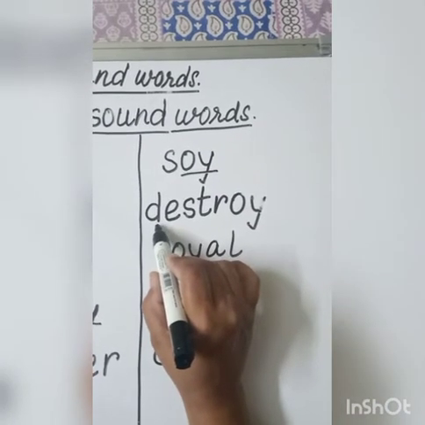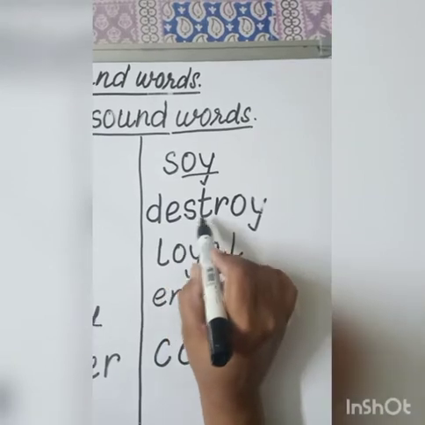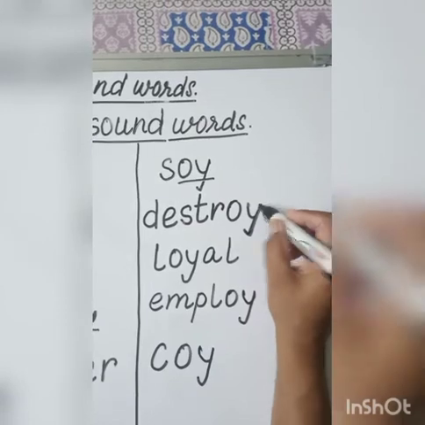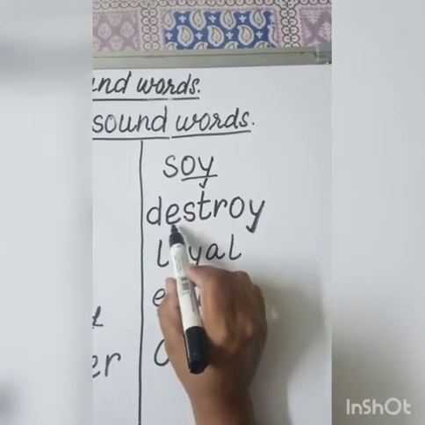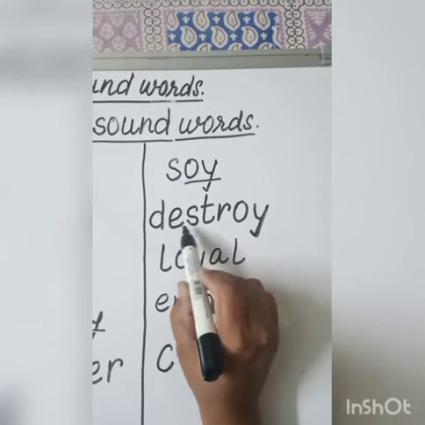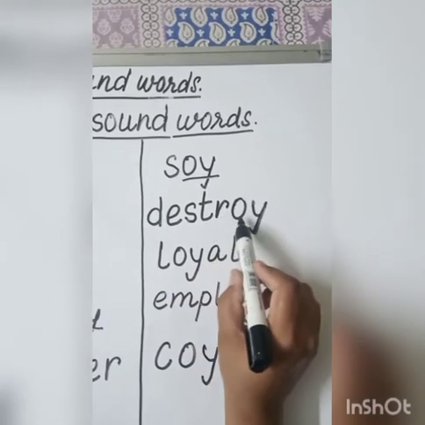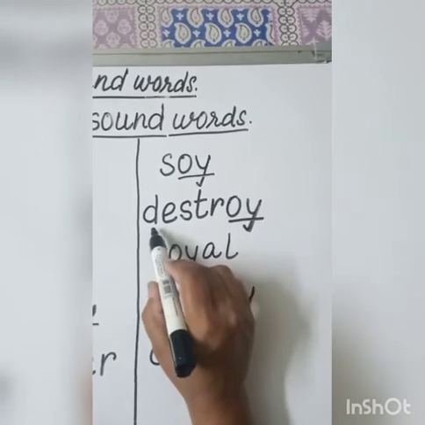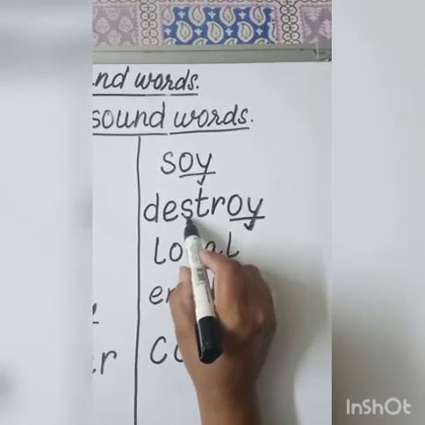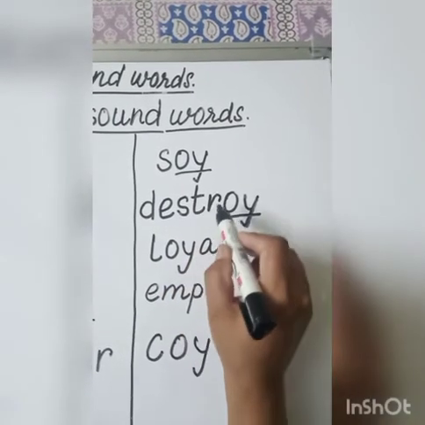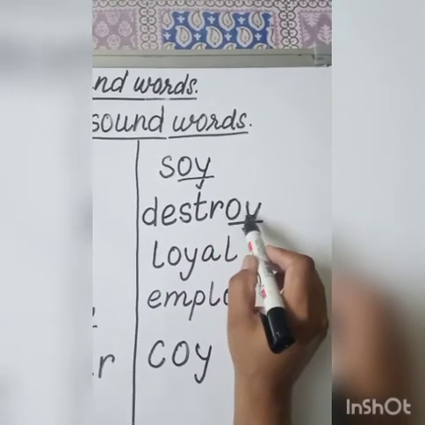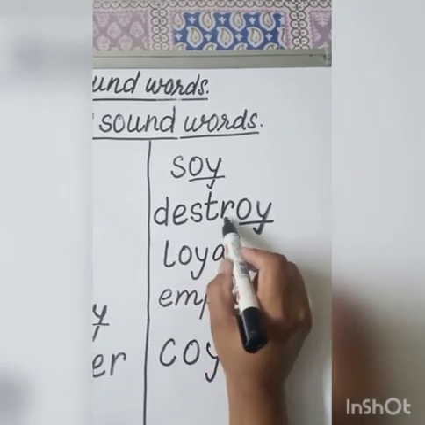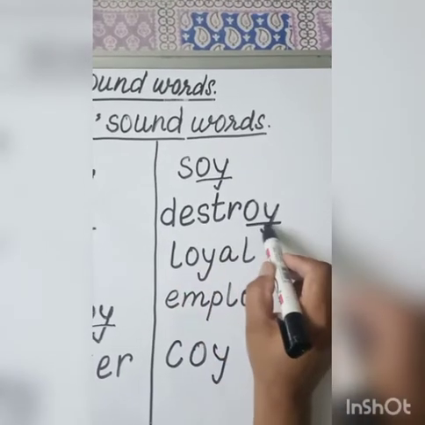New word, D-E-S-T-R-O-Y, destroy. How do we call it? D says D, E says eh, S says S, T says T, R says R, OY says oi. Destroy.